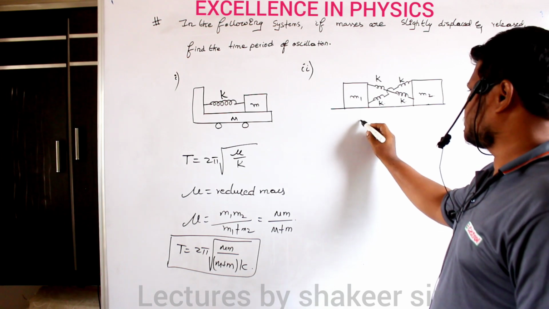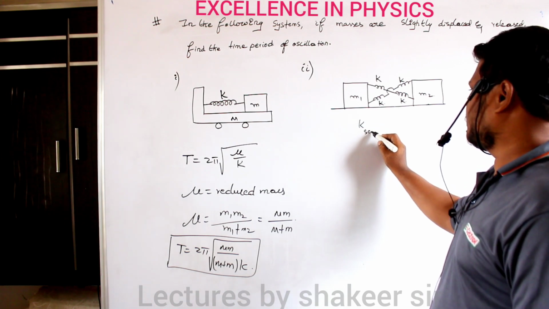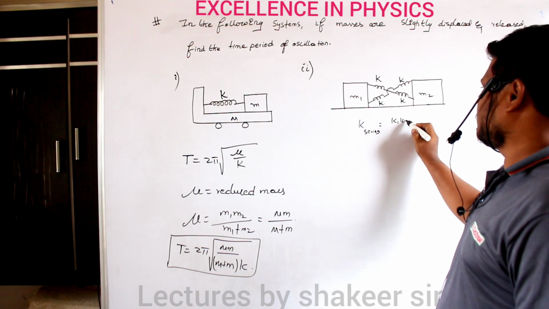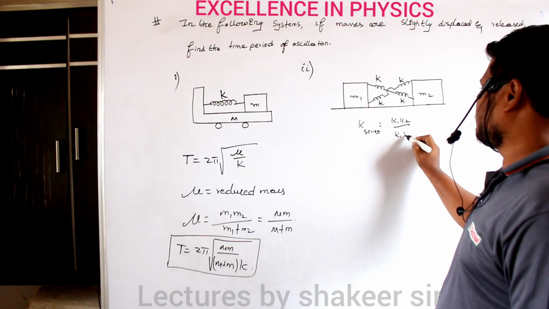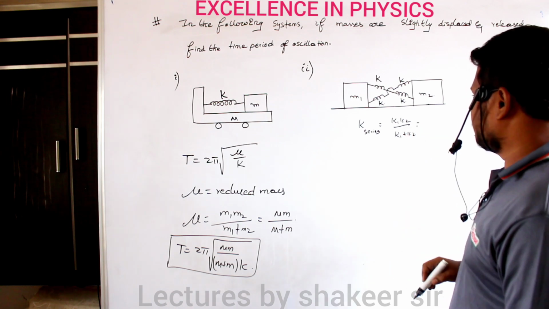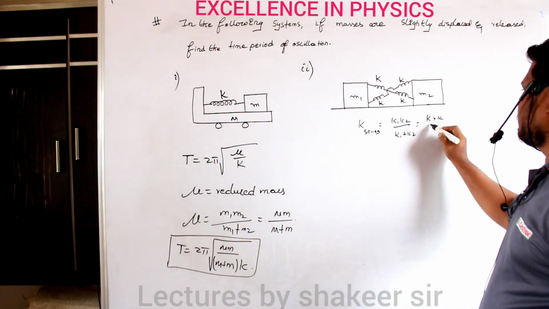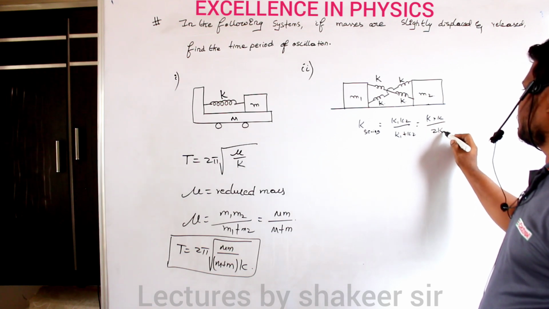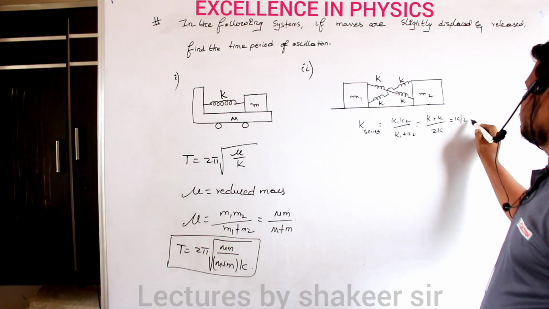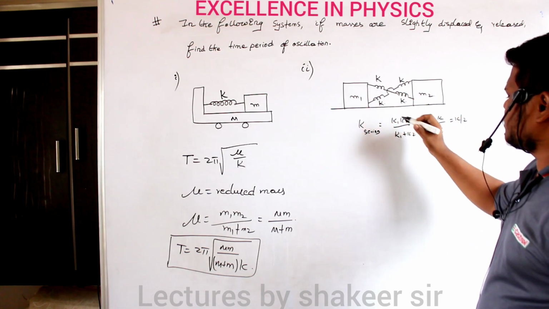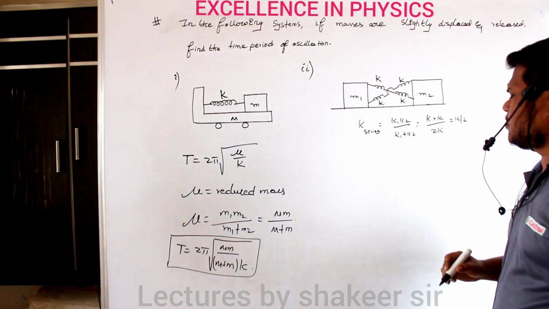In series connection, the equivalent is k1 k2 divided by k1 plus k2. This already we know. So k into k divided by k plus k, which is 2k, so it is k by 2. For this combination it is k by 2, and for the second combination also it is k by 2.